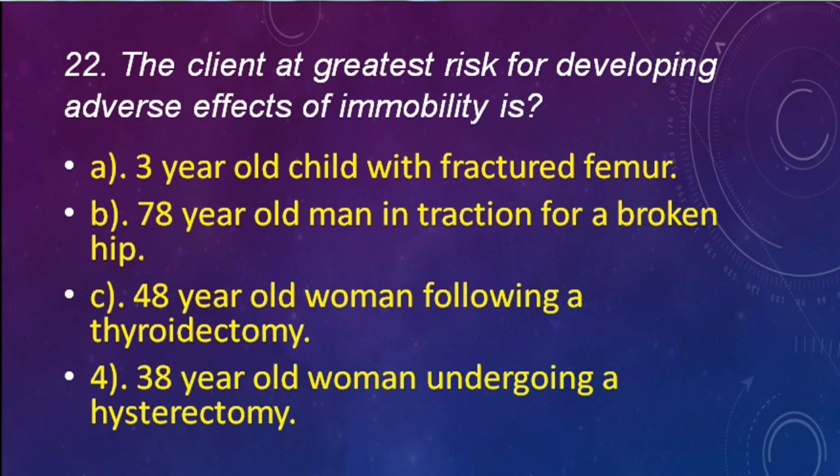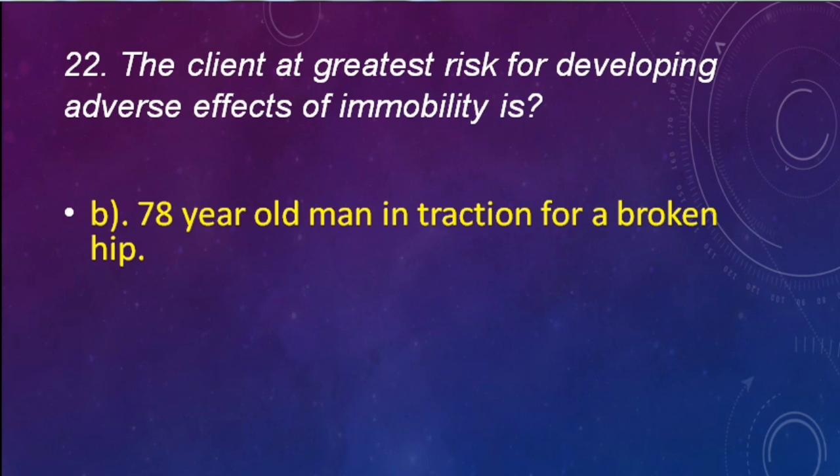The client at greatest risk for developing adverse effects of immobility is 3-year-old child with fractured femur, 78-year-old man in traction for a broken hip, 48-year-old woman following a thyroidectomy, 38-year-old woman undergoing a hysterectomy. Correct answer is 78-year-old man in traction for a broken hip. In older adults, the bone healing will be delayed due to degenerative conditions, so he is at risk for immobility. Next question.